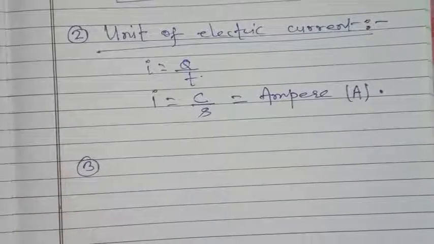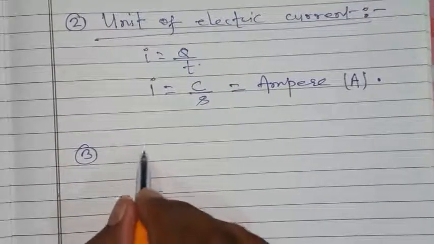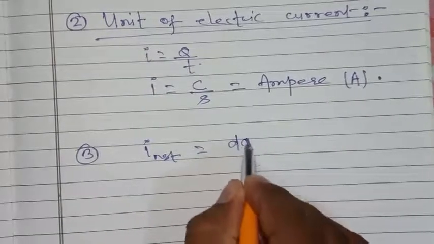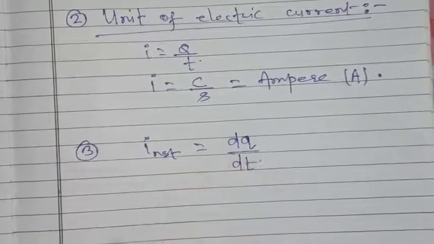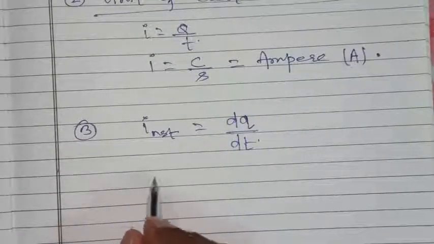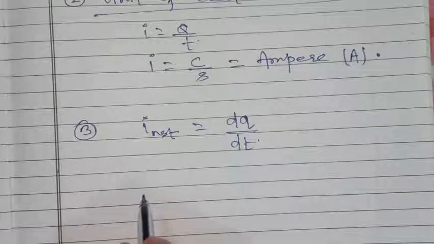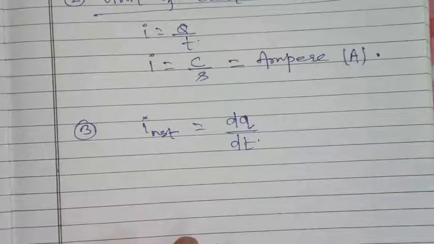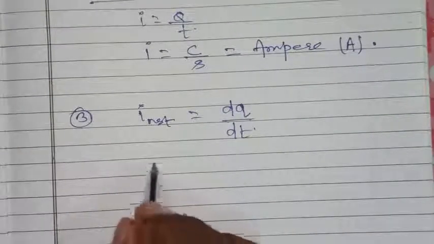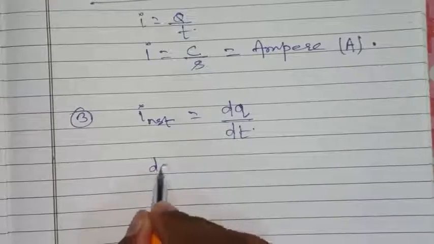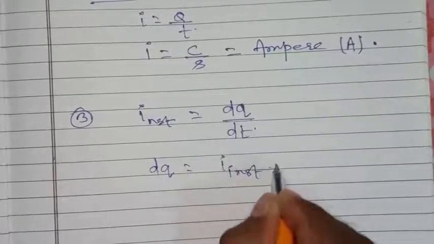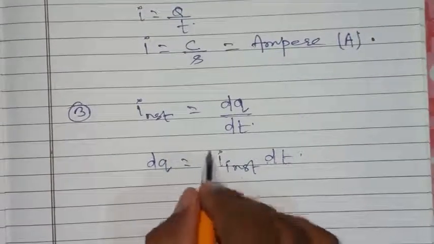Point number 3. I instantaneous we know equal to dq by dt. If we want to find how much charge passes through a conductor, then we have to write dq equal to I instantaneous into dt and integrate over its limit.